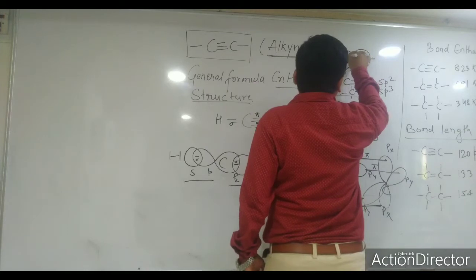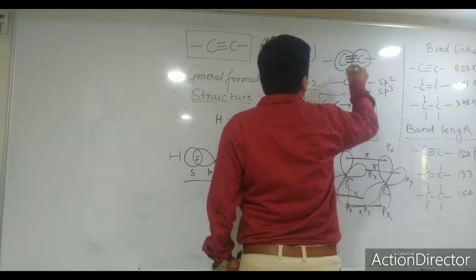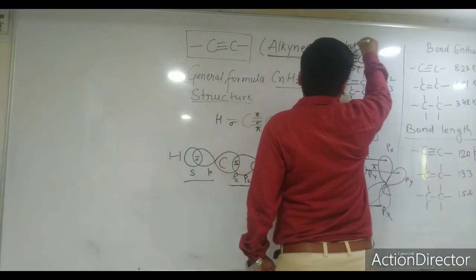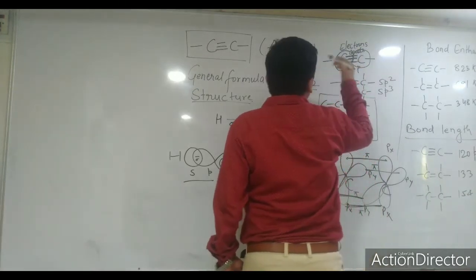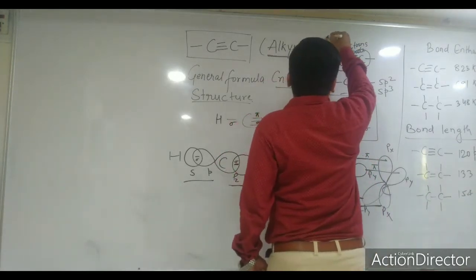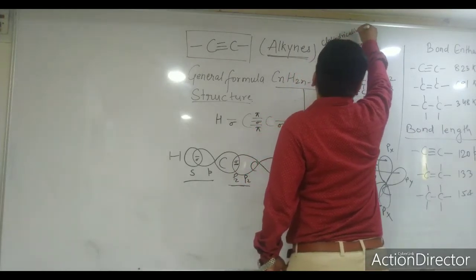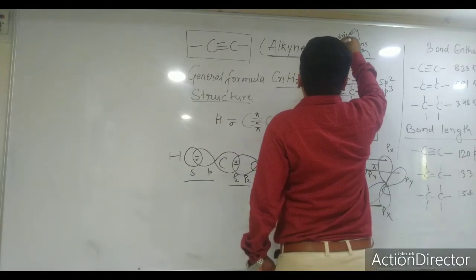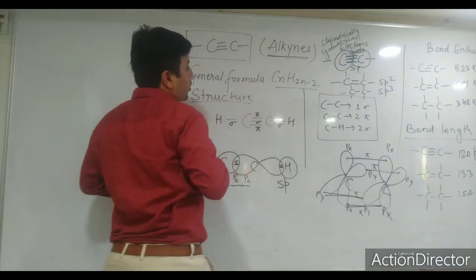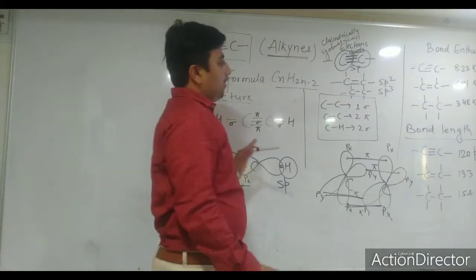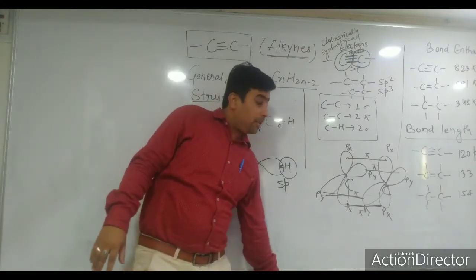So here, as px, py and pz, these 3 bonds, 2 pi and 1 sigma, the electron clouds are towards this triple bond, and there is a cylindrically symmetrical structure. Got it, everyone? Any doubt till here? If you have doubt, then please drop your doubt in the comment box.